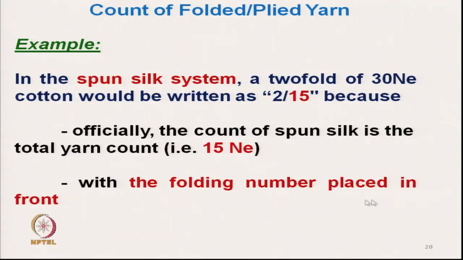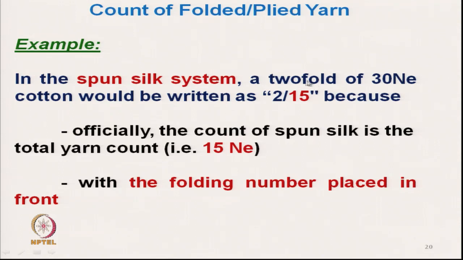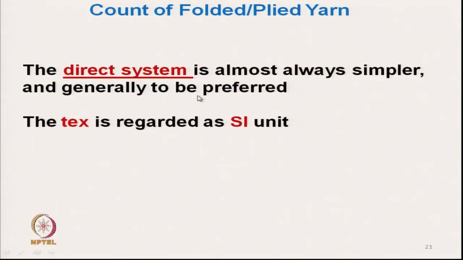With the folding number placed in front and the total digit, that is the resultant count, after that. Okay. Here the folding number is 2. The direct system is almost always simpler. So, it is very simple and generally is to be preferred.